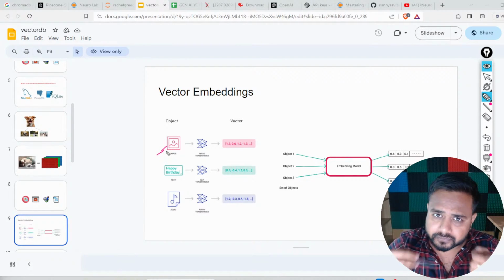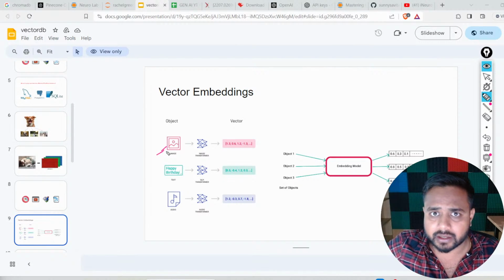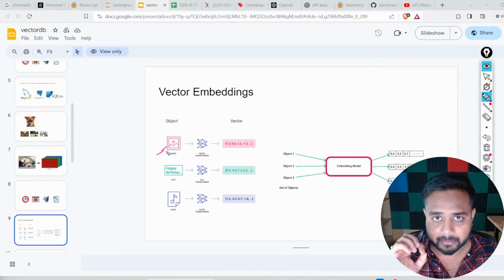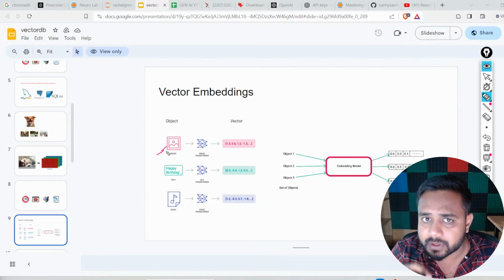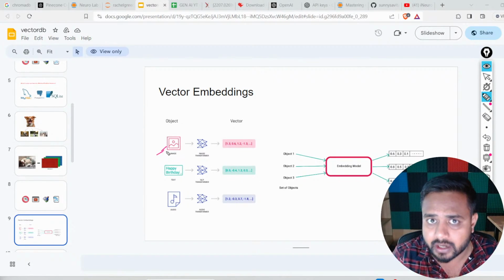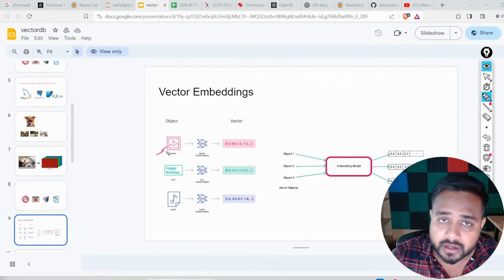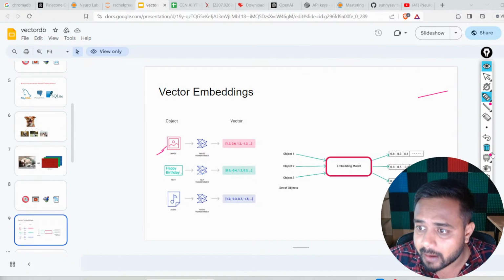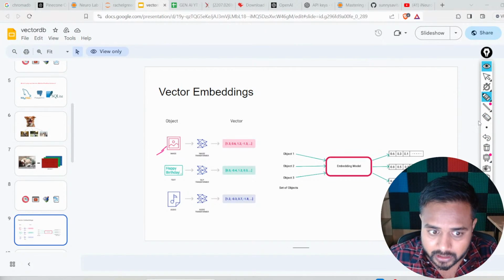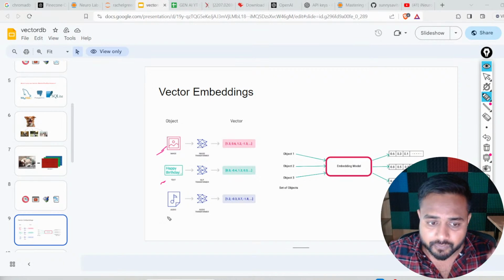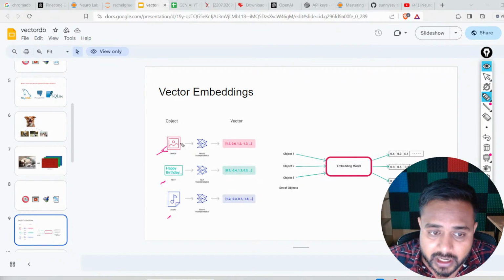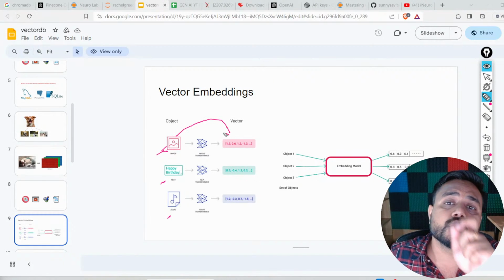Based on the training it has received, it will give you the embedding. Maybe you are not able to get this particular point, but once I show you in Python, you will definitely understand. What I'm trying to say is that you can perform embedding on any unstructured object. Here you can see we have text, audio, and image. Embedding is also possible for images, meaning we are going to convert images into a vector.